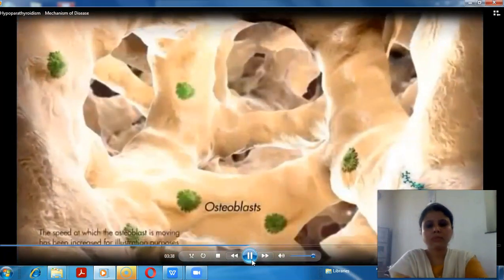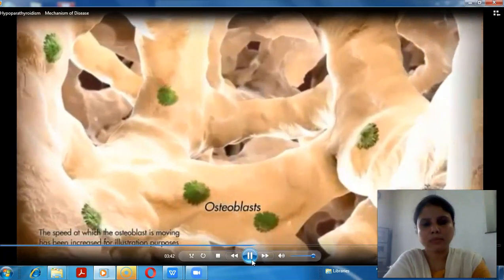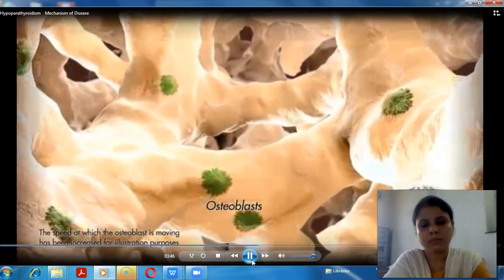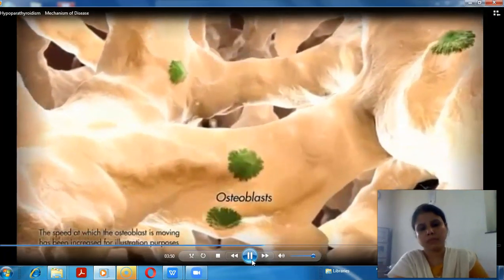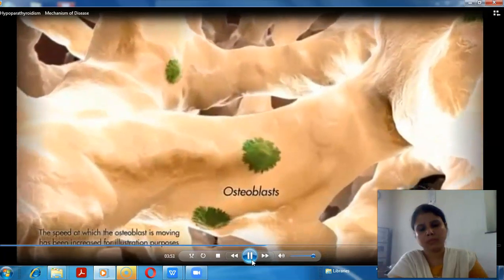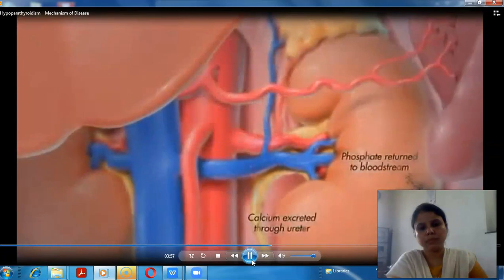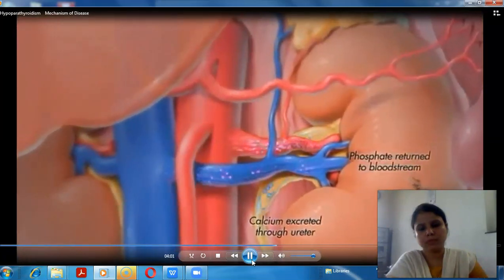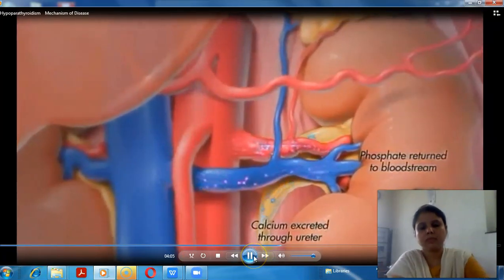When PTH secretion is compromised, bone cannot be adequately resorbed in response to low levels of serum calcium. Bone formation then outpaces bone resorption, which can additionally cause abnormal bone formation, hypermineralization, or adynamic bone disease. When PTH is absent or low in concentration, the kidneys are unable to reabsorb calcium and retain the proper levels of calcium in the bloodstream.